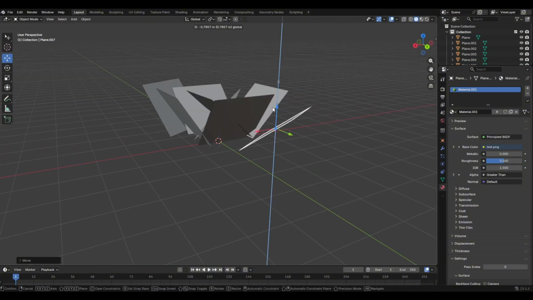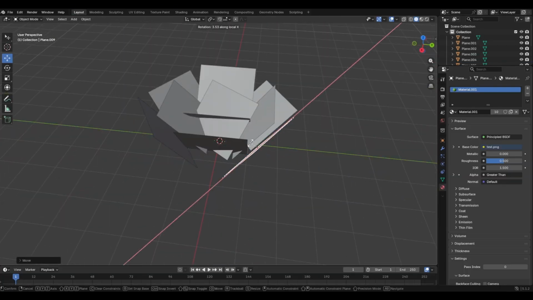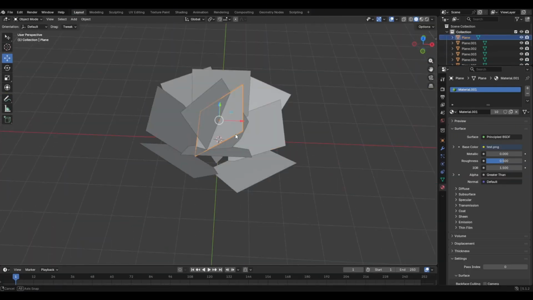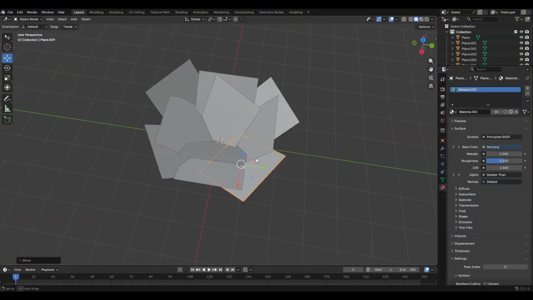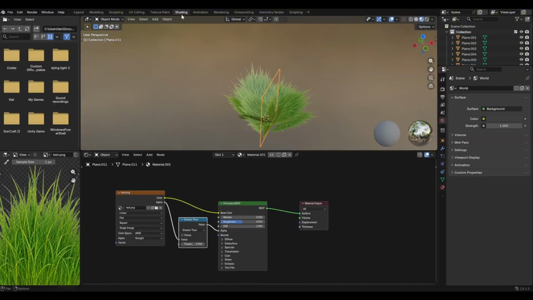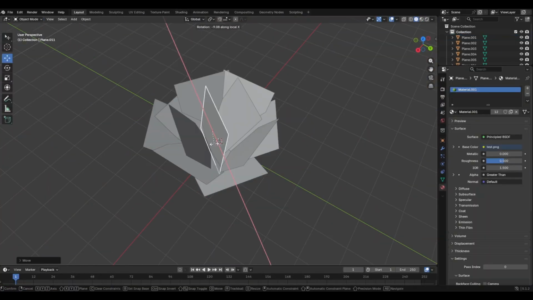I made several planes with a grass texture applied to them. It turned okay I guess, but looking now it keeps reminding me of the RuneScape cabbage. I'm going to make another one.